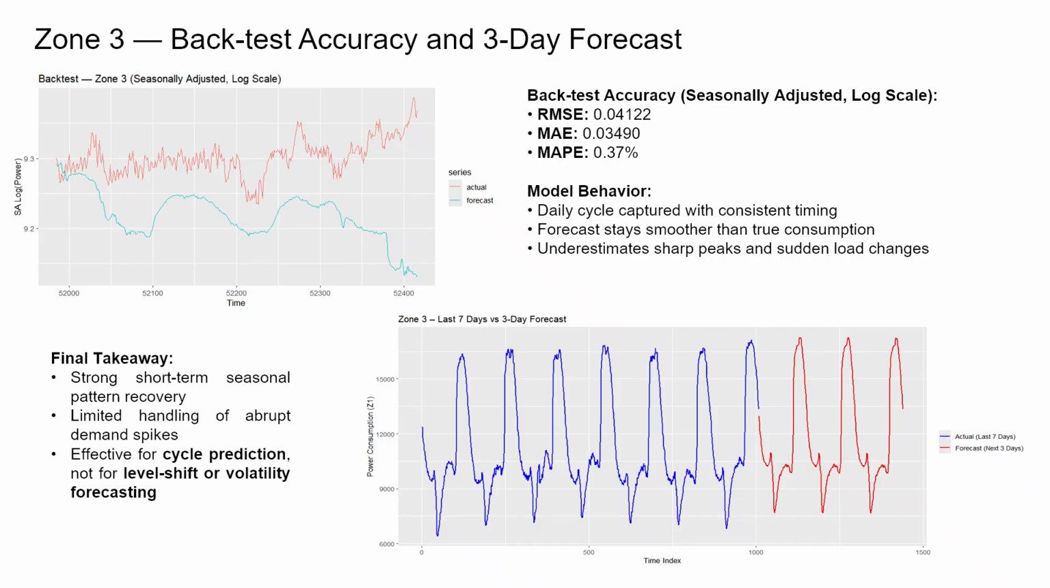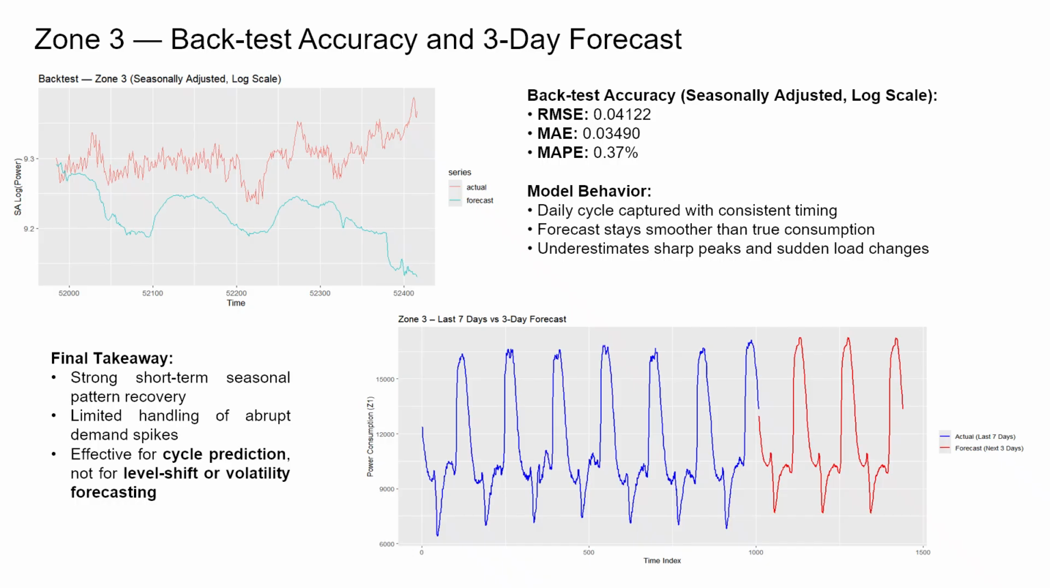For Zone 3, the backtest highlights the two things that make this zone different. It follows the same intraday cycle as the others, but it also has large sudden jumps that look more like operational switches. The model tracks the general shape but smoothes those abrupt spikes, which is expected. They are not predictable time series behavior, they are one-off shifts in demand.